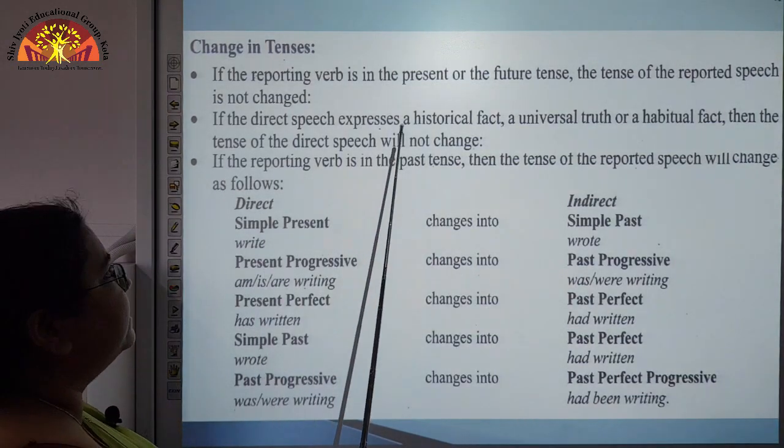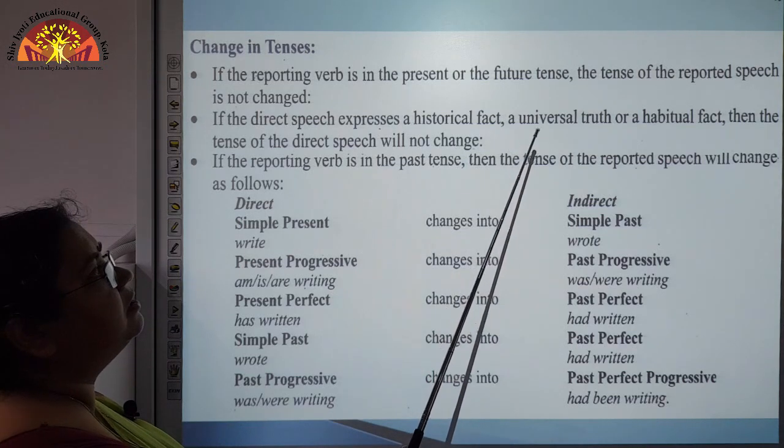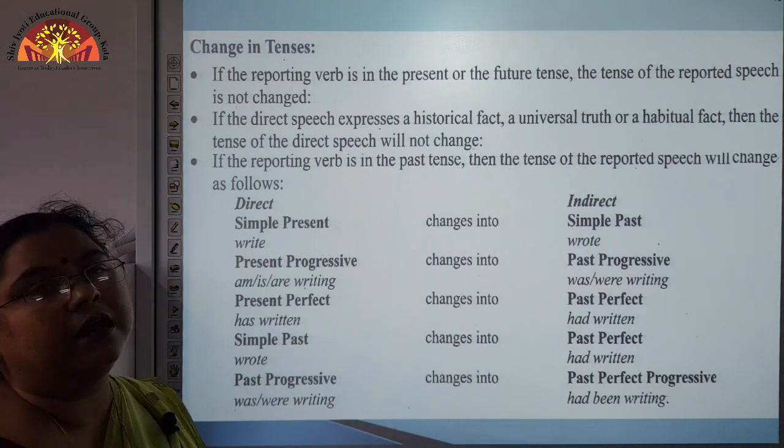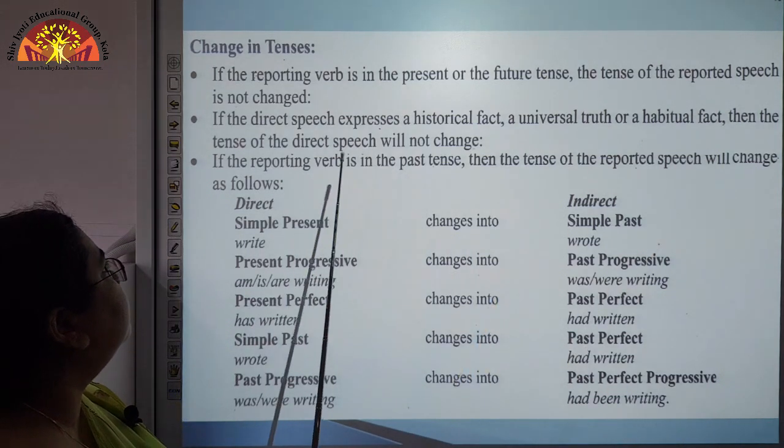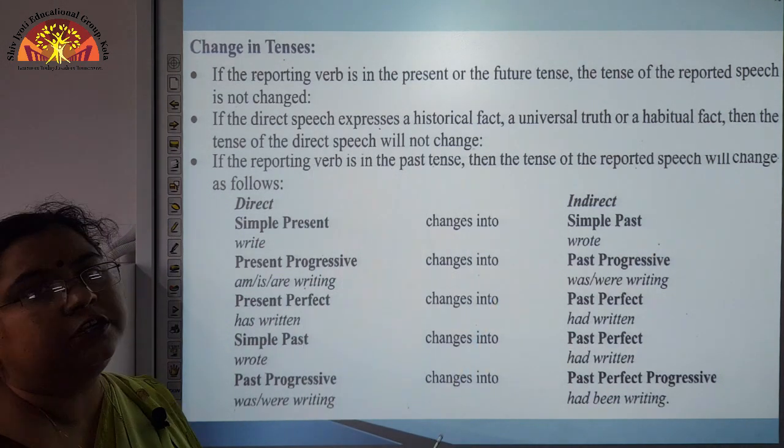If the direct speech expresses a historical fact, a universal truth, or a habitual fact, then the tense of the direct speech will not change.